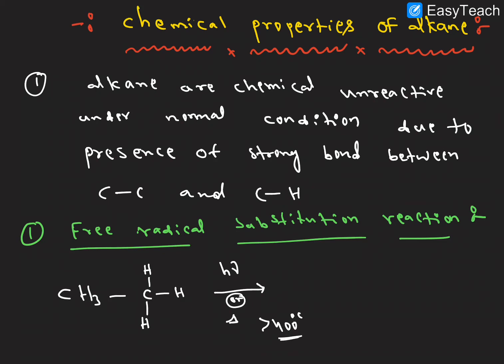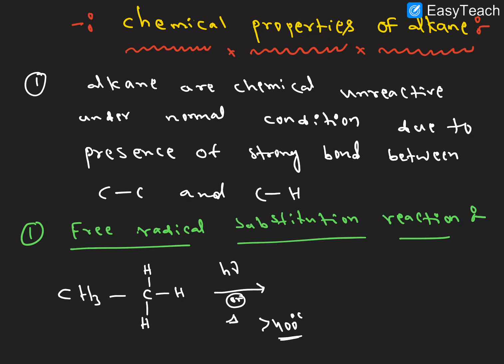In that condition the alkanes form free radicals, which is nothing but homolytic cleavage.